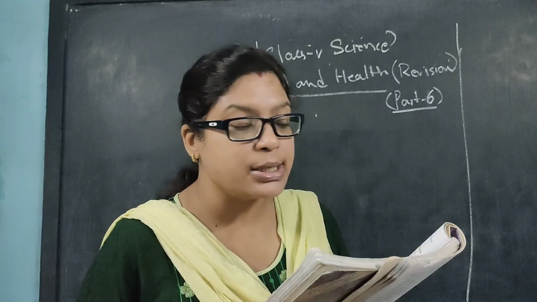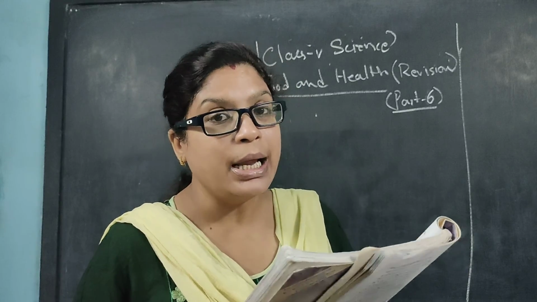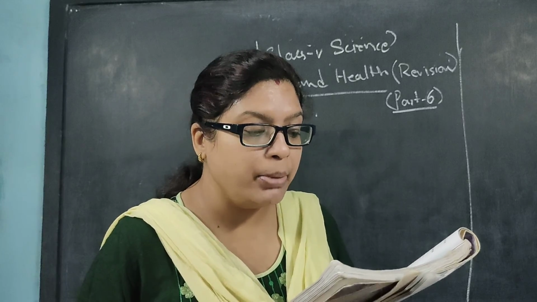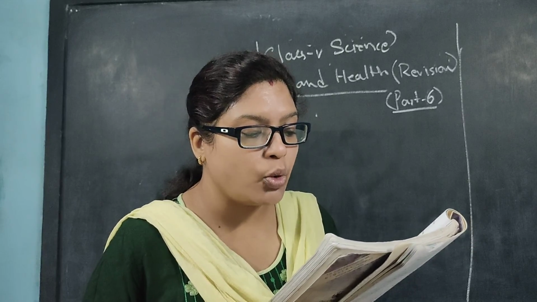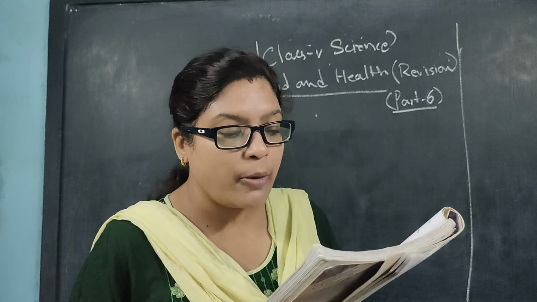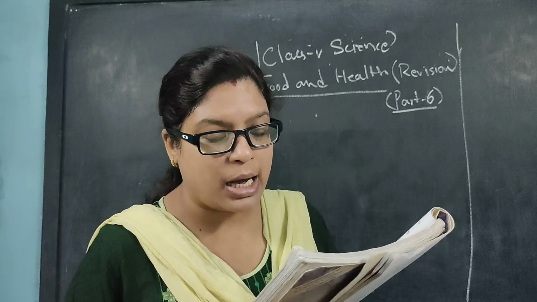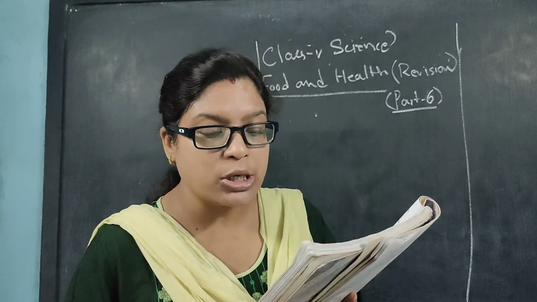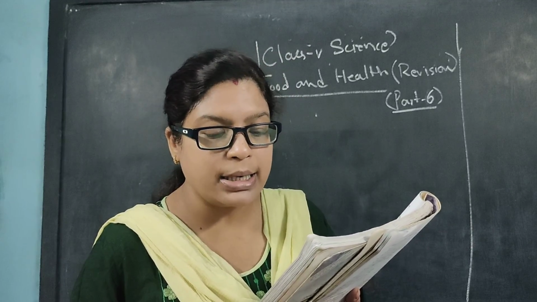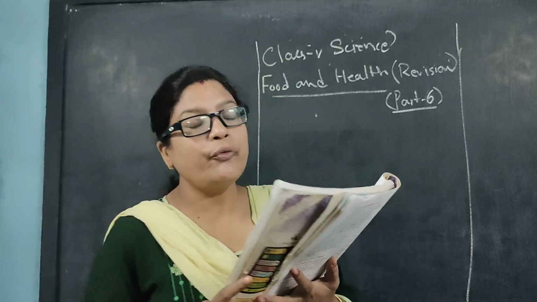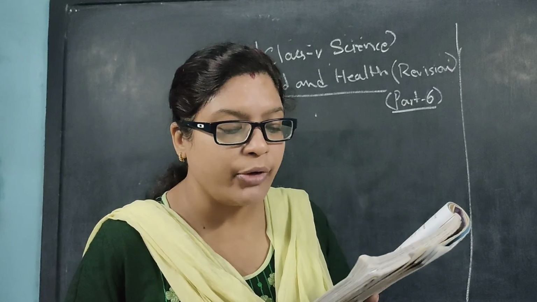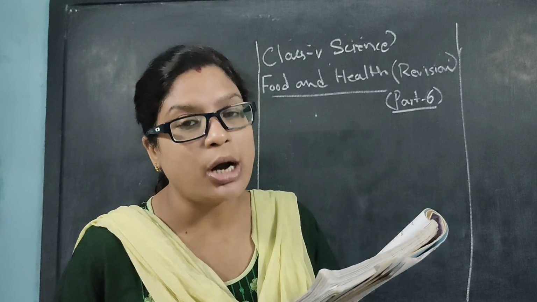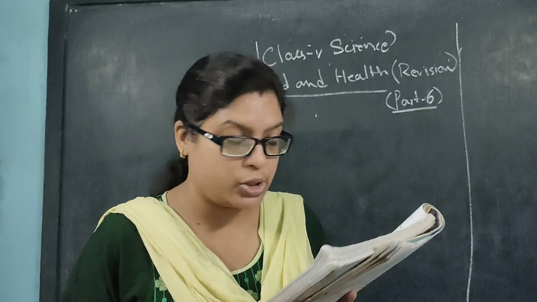Now the deficiency disease of vitamin A, if I ask, you have to tell night blindness, cannot see properly in the dark. Vitamin B1: milk, fish, beans, meat, whole grains and nuts. Needed for proper functioning of nerves and heart. The deficiency disease is loss of appetite and tiredness, affecting nerve and heart. So if you feel tired, it will affect your heart and nerve, or maybe due to illness of heart and nerve you are feeling tired, that can also occur.